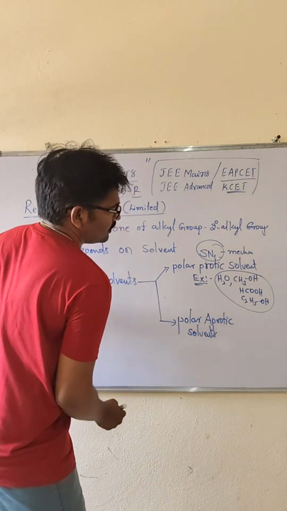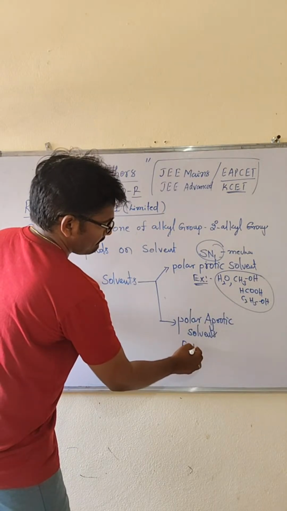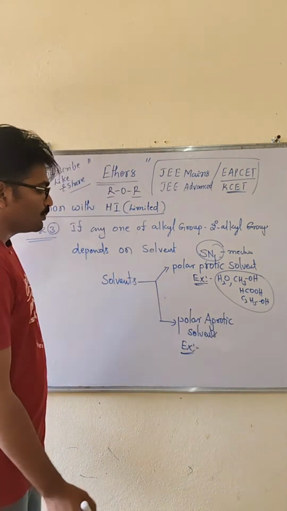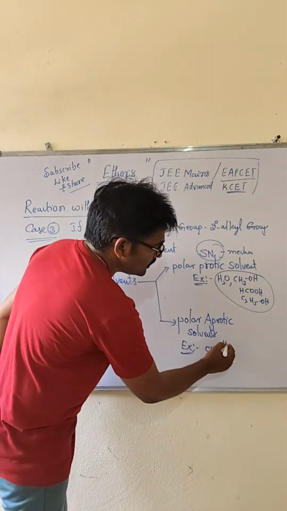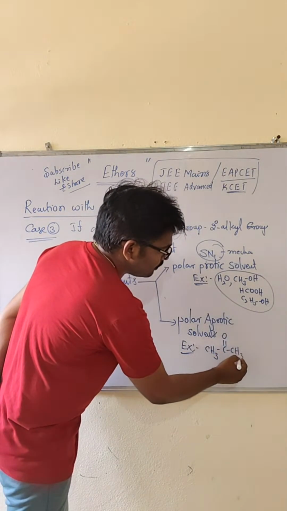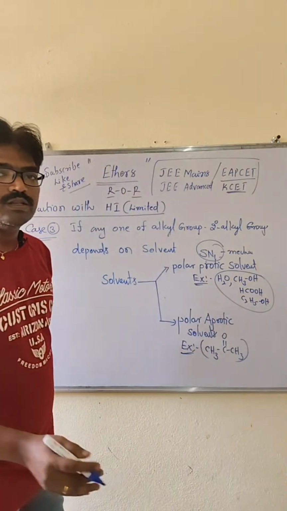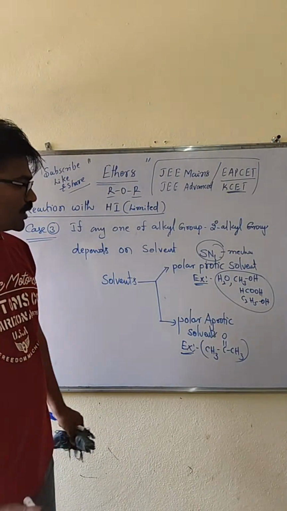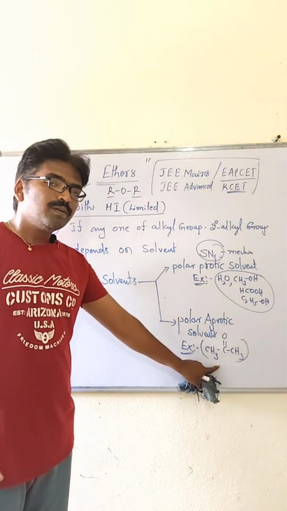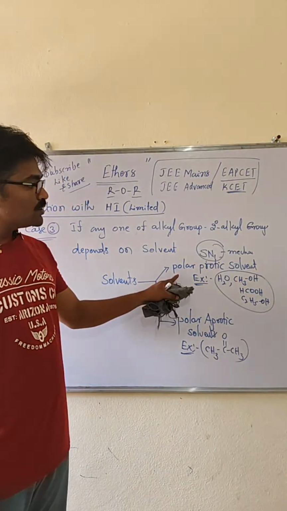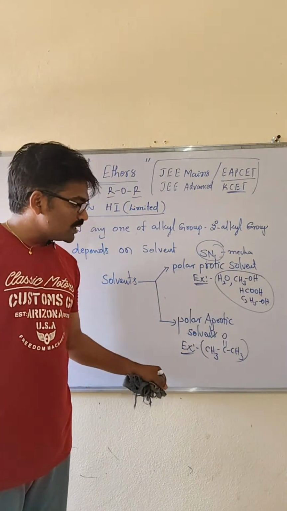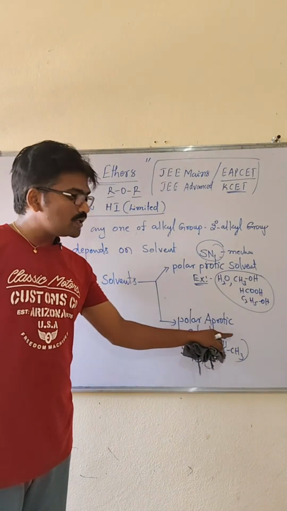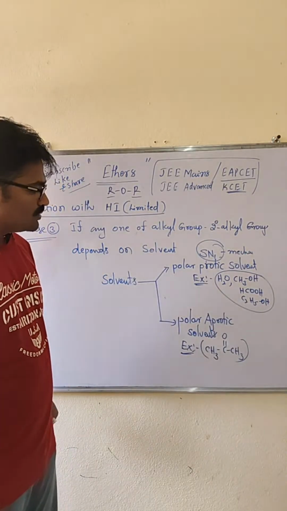It won't give H plus ions. Those which can give H plus ions we call polar protic solvents; those which cannot give H plus ions we call polar aprotic solvents, where the proton is absent.